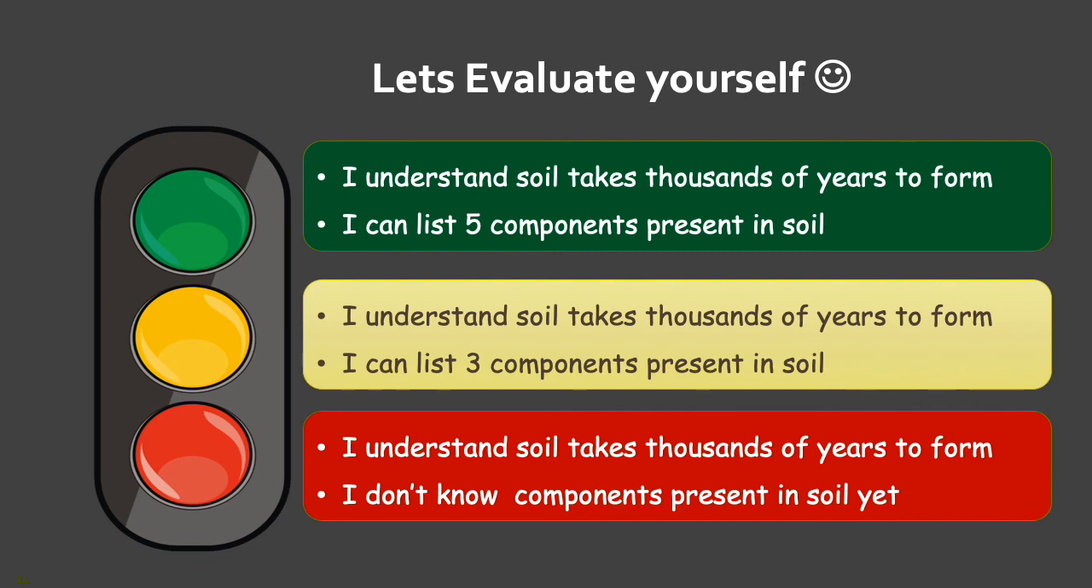Red means you understand soil takes thousands of years to form, but you are unable to list the components present in soil. Now think and evaluate yourself. Check in which category you fall. I hope you all are in green category. If so, that means you successfully achieved the success criteria for today's lesson.